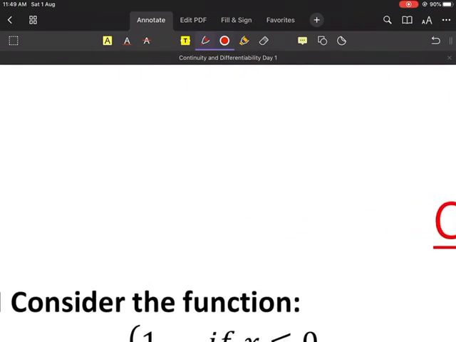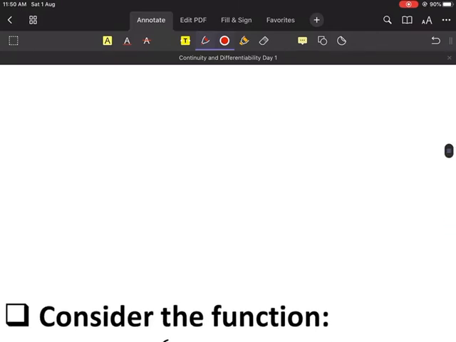Before starting this one, we need to be very clear. I hope everybody knows about limits. Can anybody tell me, when does a limit at a point exist? Suppose I say the limit at a point x equal to c. When can I say that the limit exists at that point?